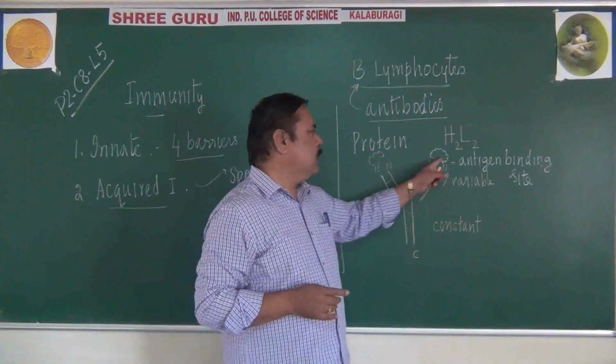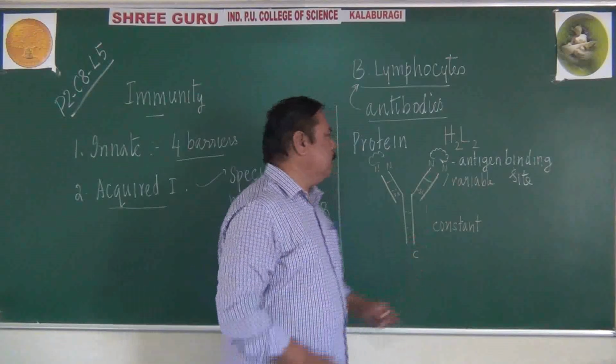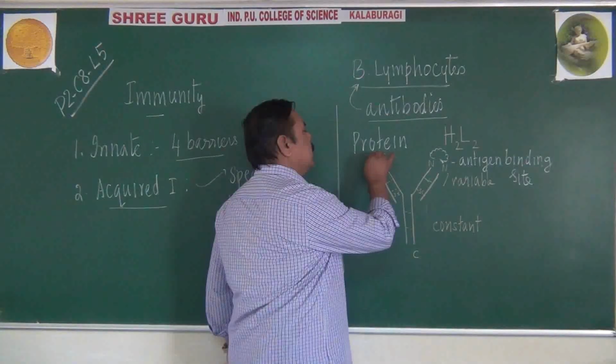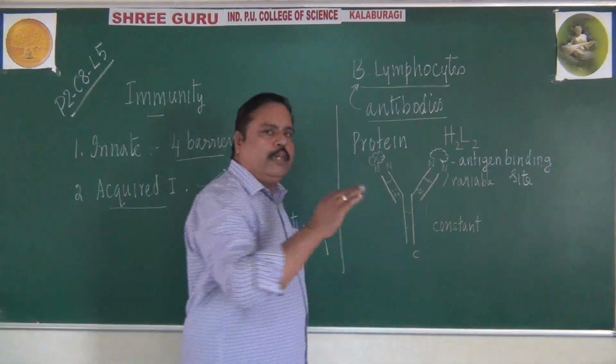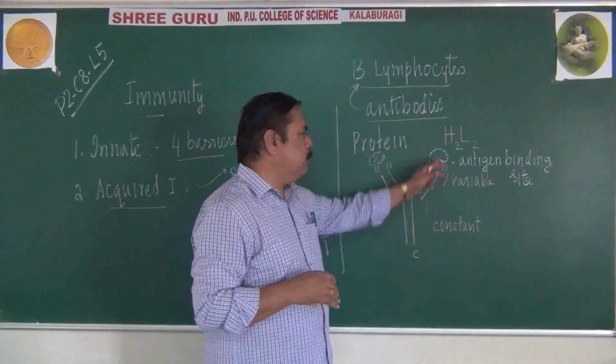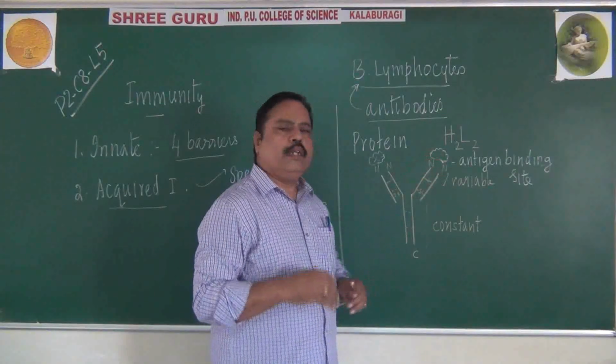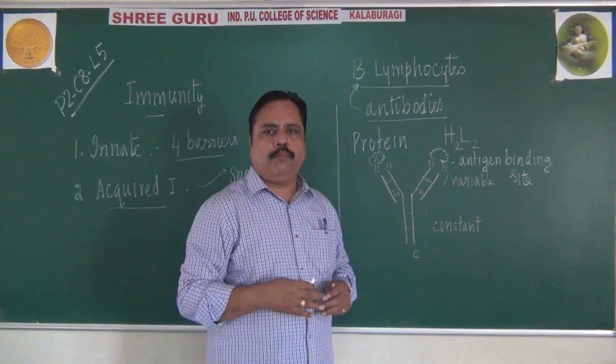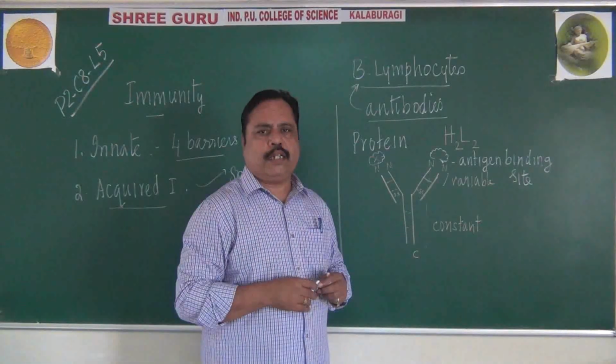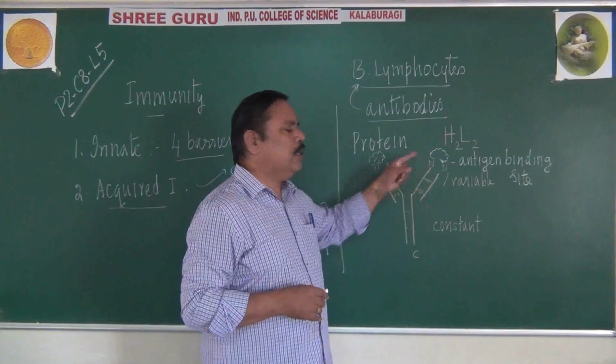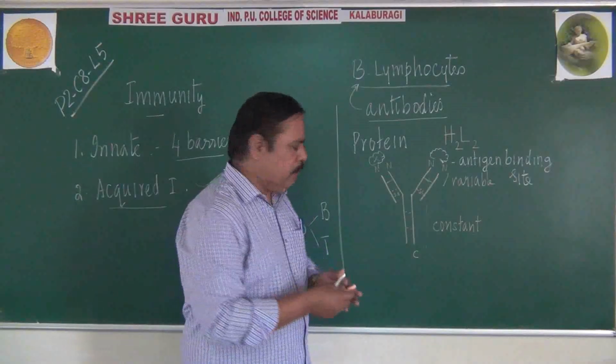By binding with the antigen, these antibodies may destroy that antigen or damage it, so that its disease causing ability will be neutralized. This is called the antigen antibody reaction.